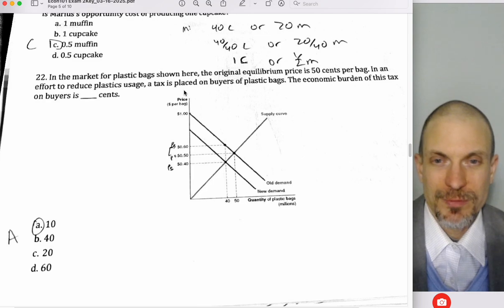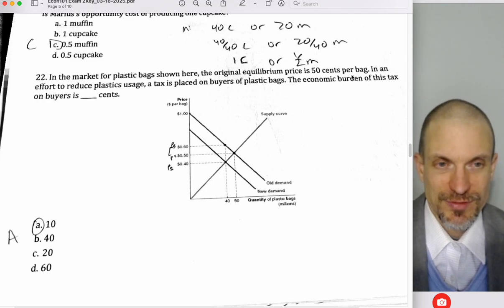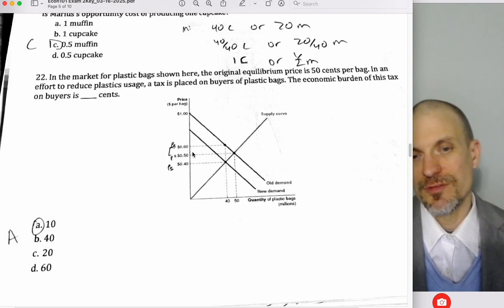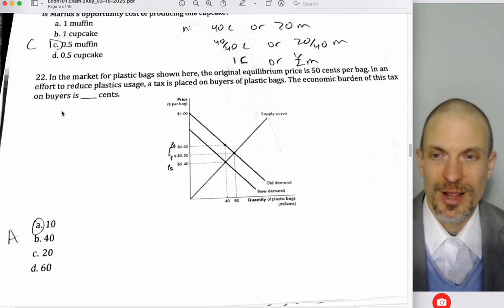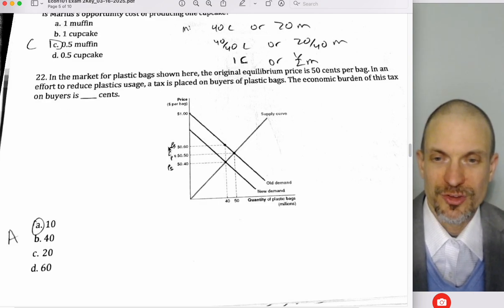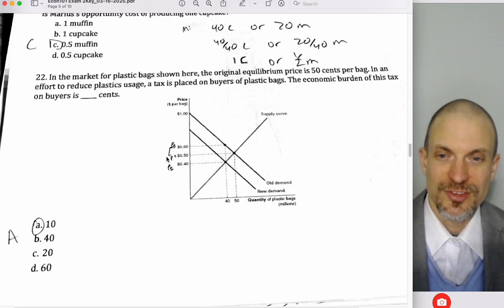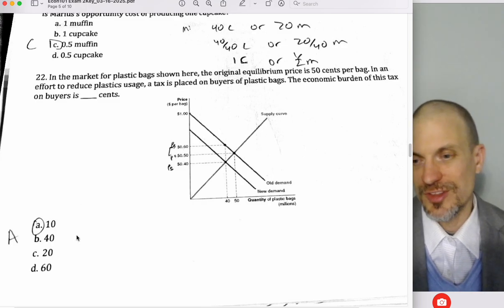The market for plastic bags is shown here, and the original equilibrium price is 50 cents per bag. In an effort to reduce plastics, a tax is placed on buyers. So we're going to leftward shift the demand curve. What's the economic burden on buyers? The economic burden on buyers is going to be the difference between PB, which is 60 cents, and P star, which is 50 cents. So it's 10 cents.